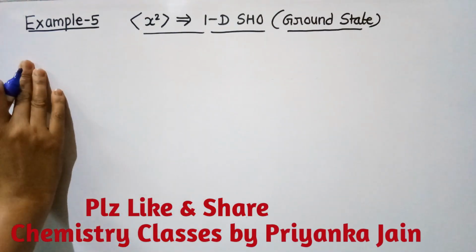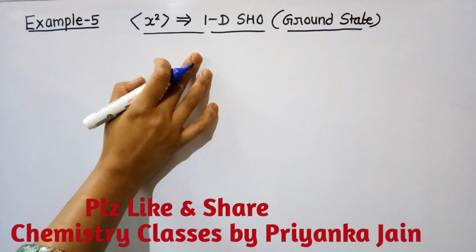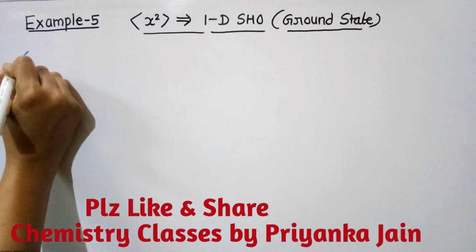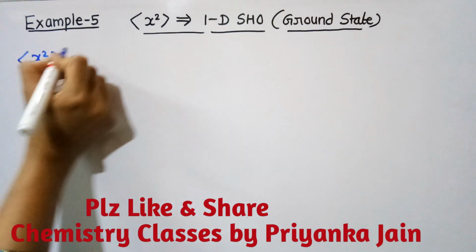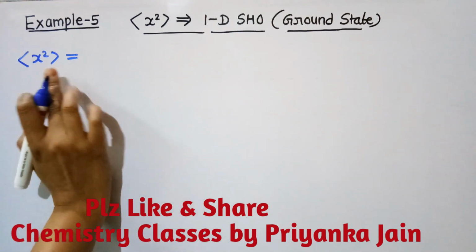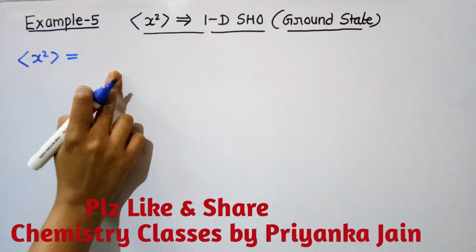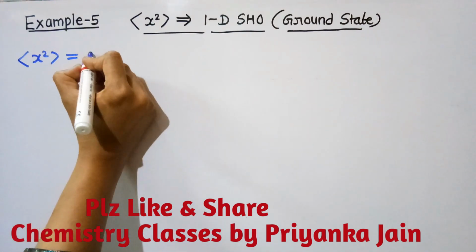Now see another important example. We have to find out the average value of x square in the 1D SHO ground state. So a similar thing you have to do here again. You can do such types of examples yourselves. You can skip the video and do this type of example yourself, and then you can recheck them, okay. So for this, what we have to do?